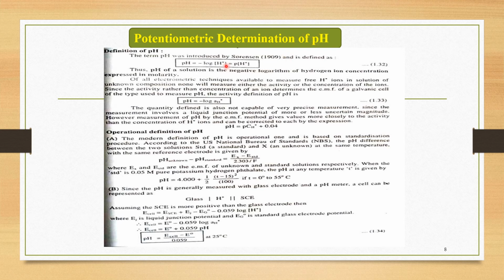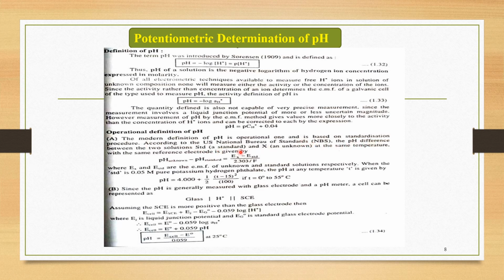We know very well the definition of pH given by Sorensen: the pH of the solution is the negative logarithm of hydrogen ion concentration expressed in molarity. This is our regular definition of pH given by Sorensen. But now if we consider the operational definition of pH, the modern definition of pH is operational and is based on a standardization procedure.